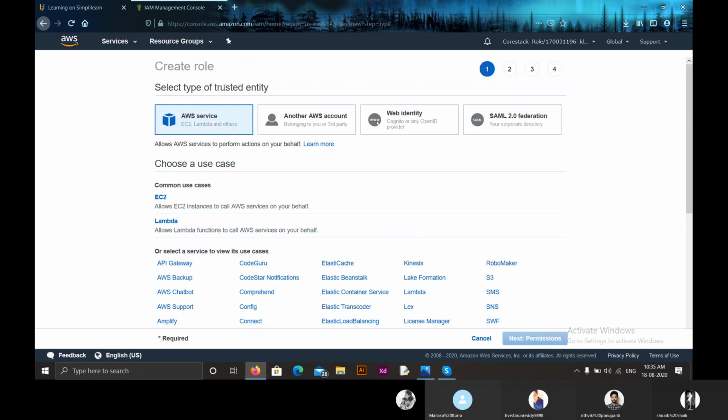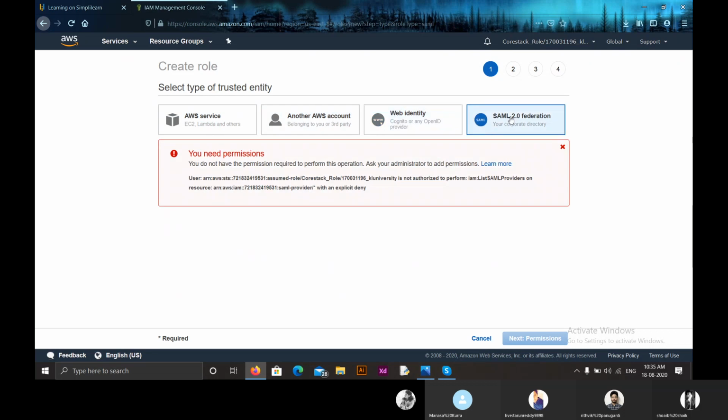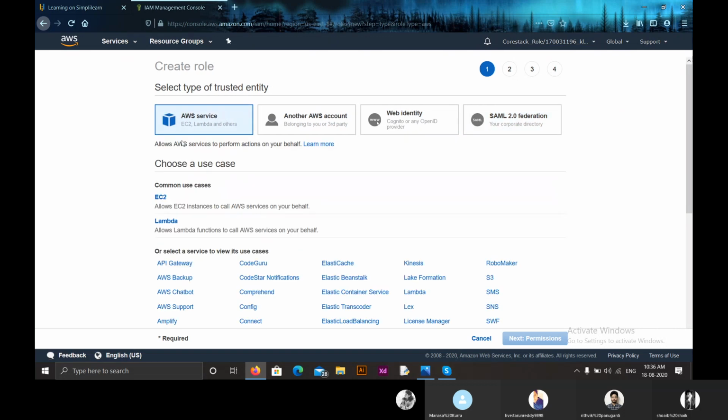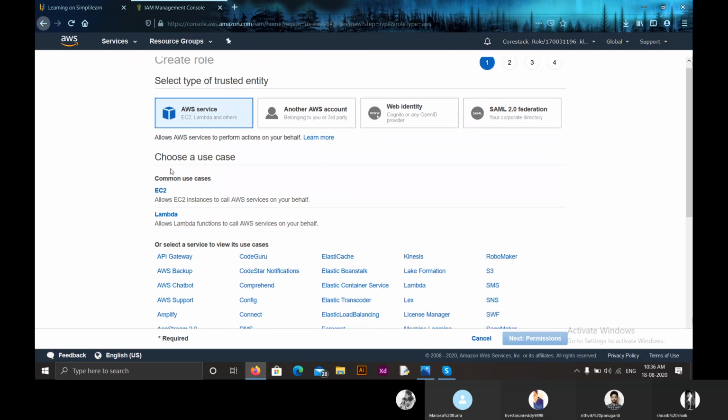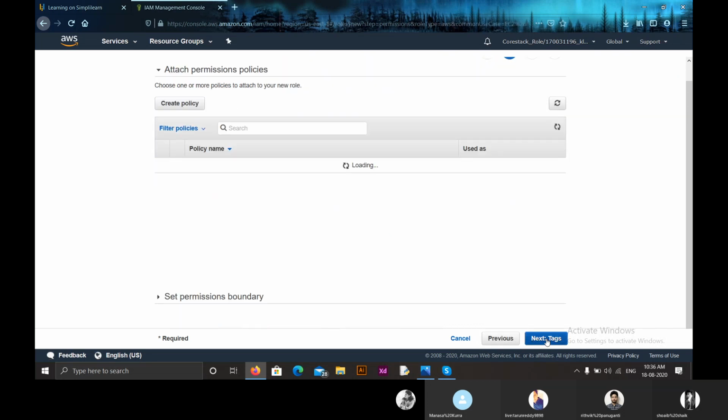Here you have to select the trusted entity. The first one is AWS service. The second one, if you want to select someone other than an AWS account, you can do that by clicking this. If you want a web identity, you can do it here. If you have SAML 2.0 federation, you can do that here. As we have decided to create a role so that he can access EC2, let us select AWS service, and here under common use cases I'm selecting EC2. So now he can only access EC2. Now click on next.